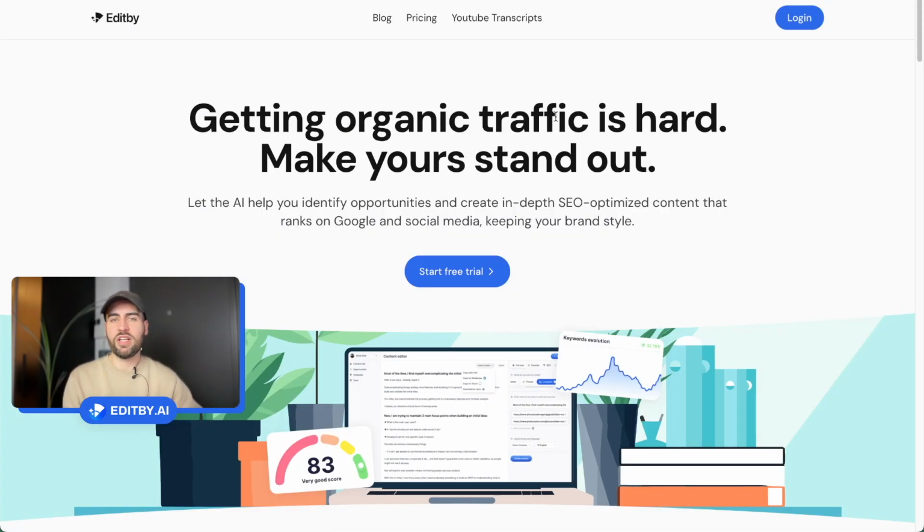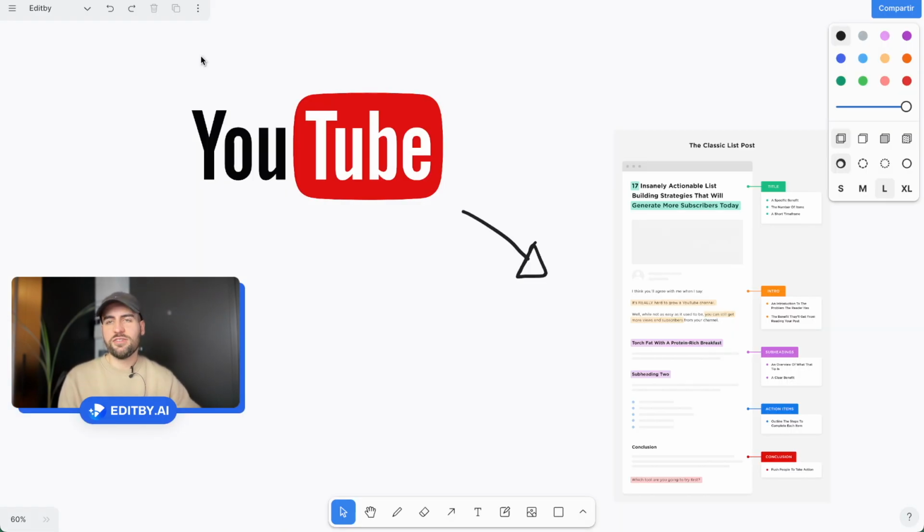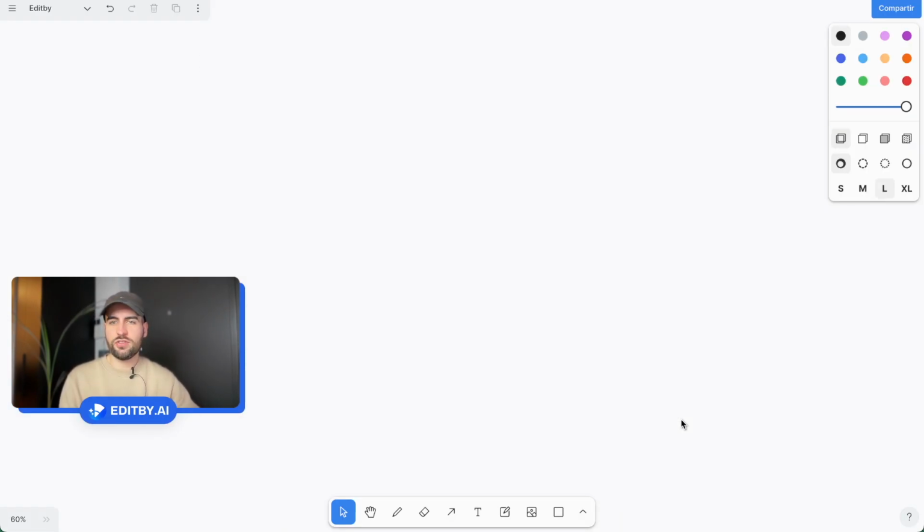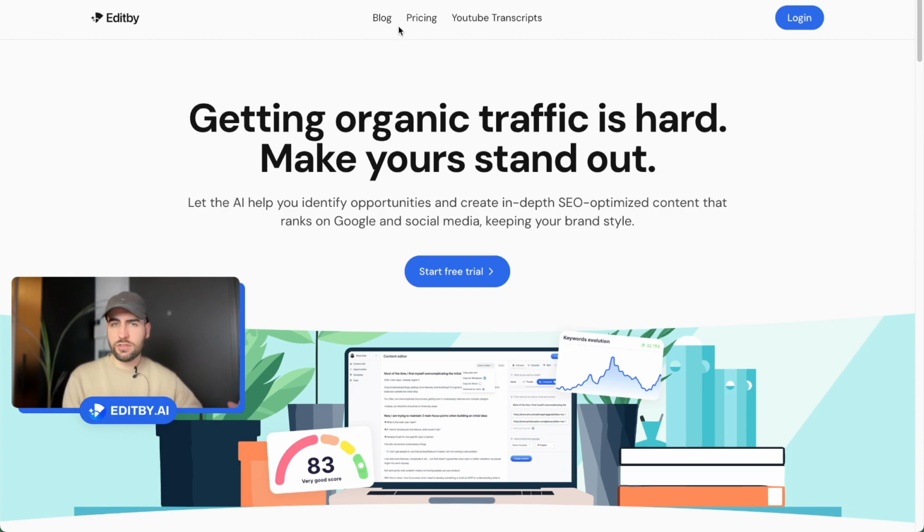I'm going to use a platform called Editby.ai that lets me add YouTube videos and other references, and then I can convert them into articles. To do that, first I'm going to search for keywords that I want to rank for. As a simple explanation, keywords are the main words from an article that I want to rank for. Let's see an example.